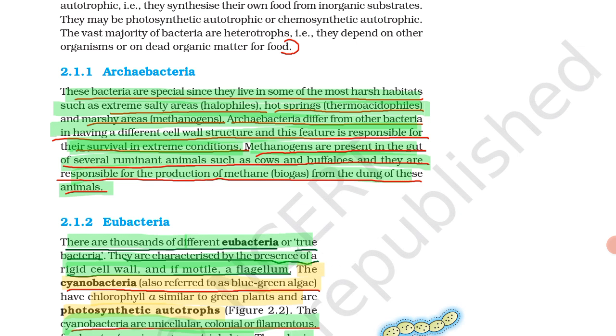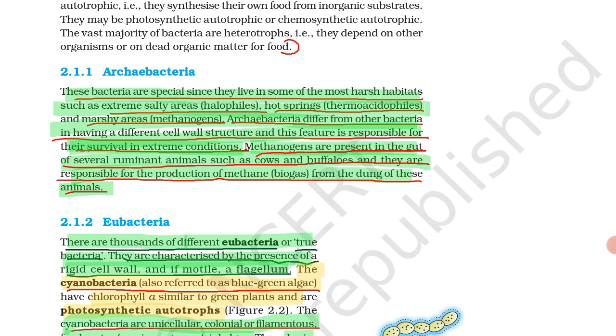Methanogens are present in the gut of several ruminant animals such as cows and buffaloes, and they are responsible for the production of methane biogas from the dung of these animals.